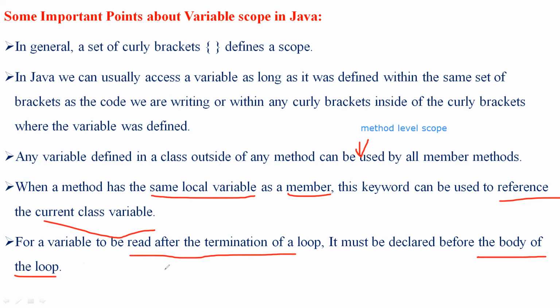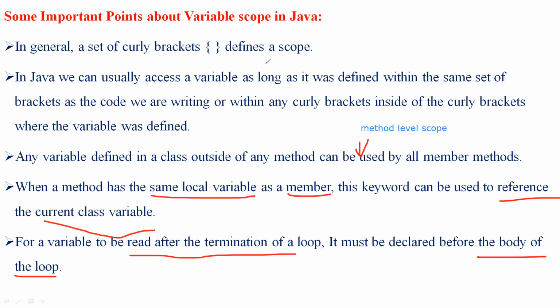It is a common strategy: if we want to use something after, in the beginning it has to be declared. In the same way for variables, if you want to read them after the loop finishes, they must be declared before the body of the loop.